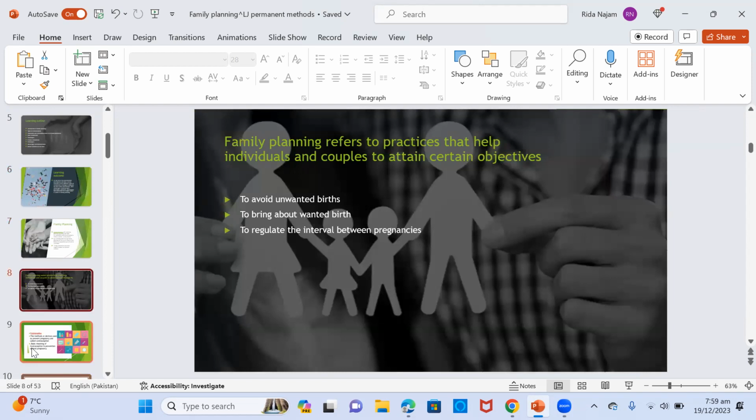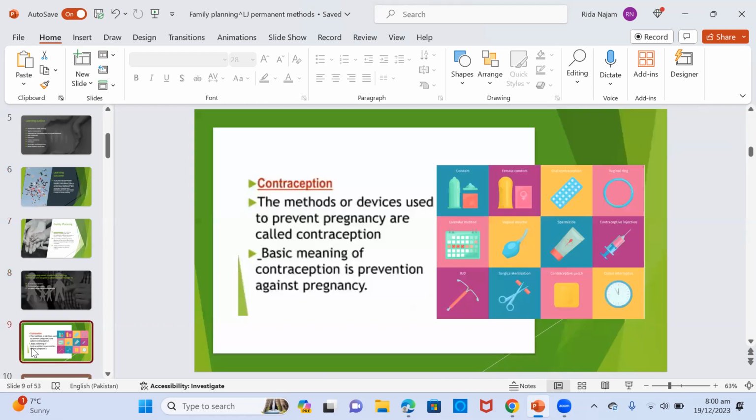Family planning refers to practices that help individuals and couples to attain certain objectives, which include to avoid unwanted births, to bring about wanted birth, and to regulate interval between pregnancies. Contraception: the methods or devices used to prevent pregnancy are known as contraception. Basic meaning of contraception is simply prevention against pregnancy.